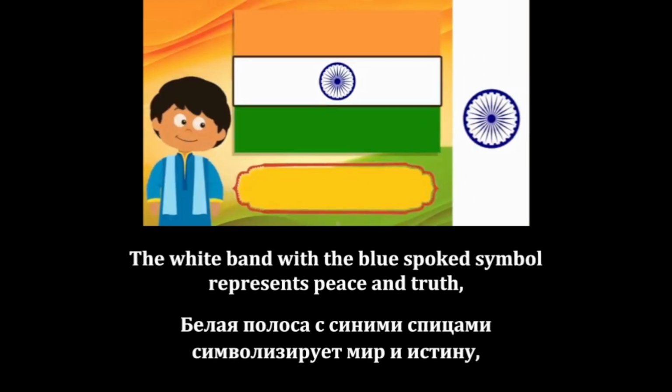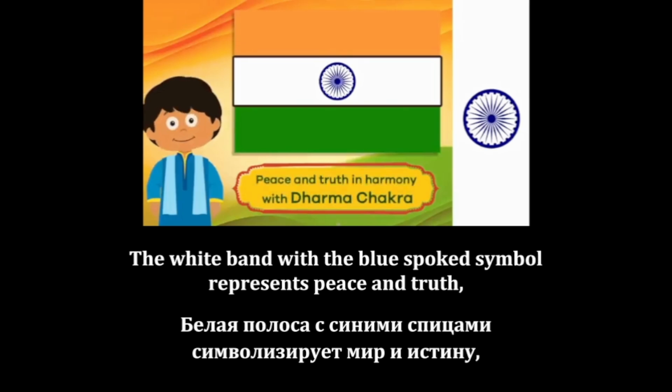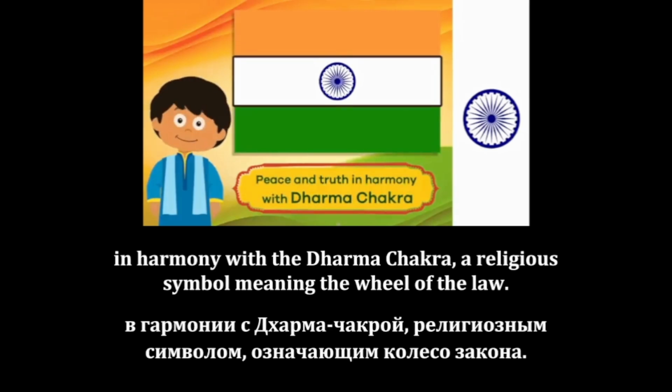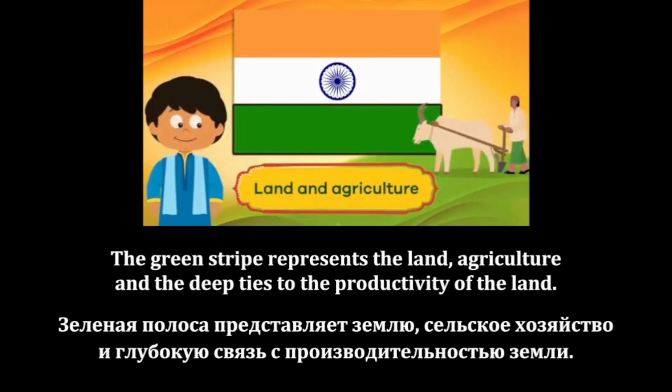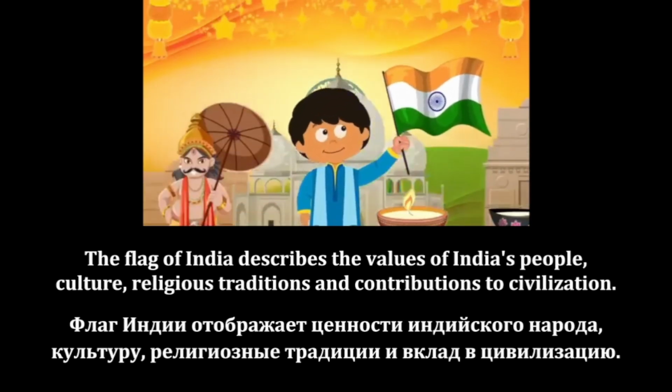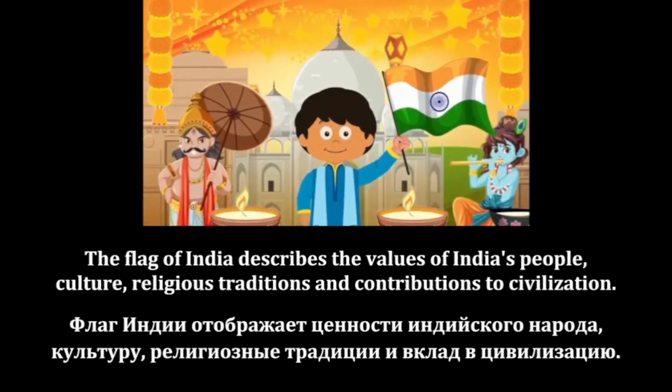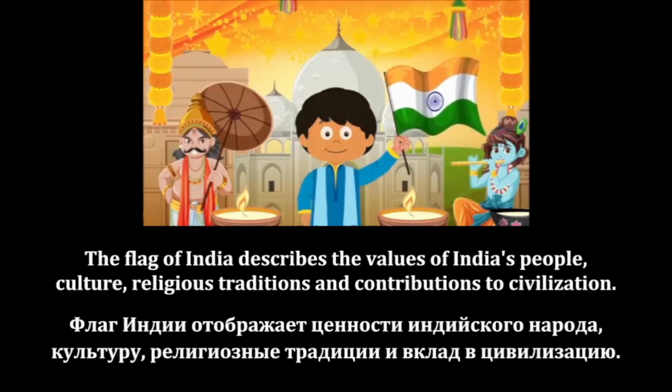The white band with the blue spoked symbol represents peace and truth, in harmony with the Dharma chakra, a religious symbol meaning the wheel of the law. The green stripe represents the land, agriculture, and the deep ties to the productivity of the land. The flag of India describes the values of India's people, culture, religious traditions, and contributions to civilization.